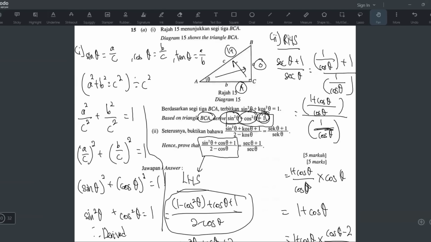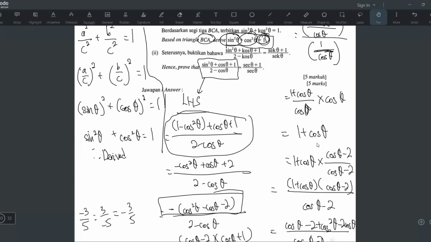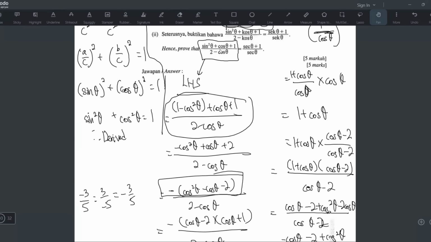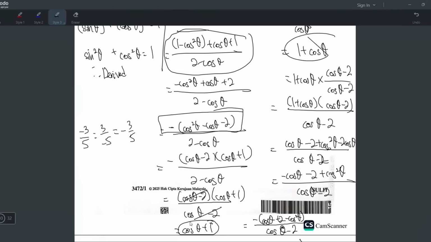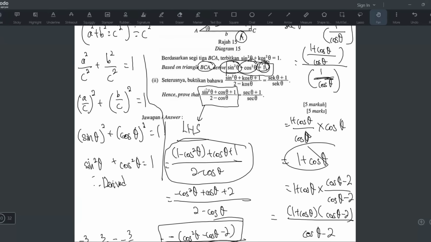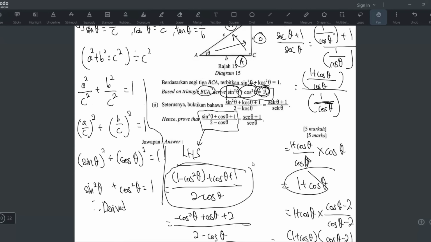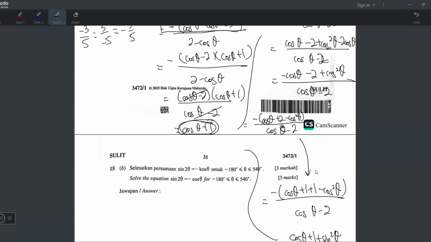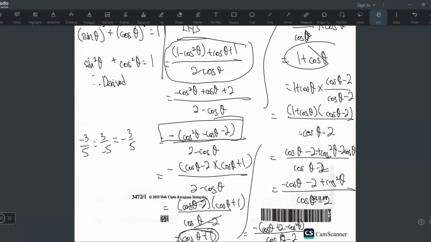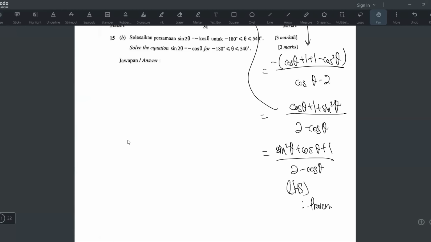Okay, I want to talk a bit more. So you can see I start from the right hand side, but I do until halfway I realize I'm stuck. So what I do is I do it from the left hand side, and then the left hand side and the right hand side I end up with the same thing here. And then from here on, I'll just work backwards until I get this. So the full working is here until here lah. These are all the working. I write all my workings here. Okay, hopefully you understand.